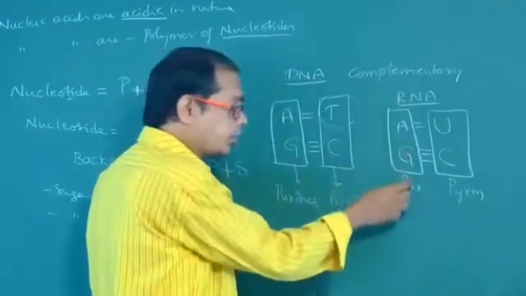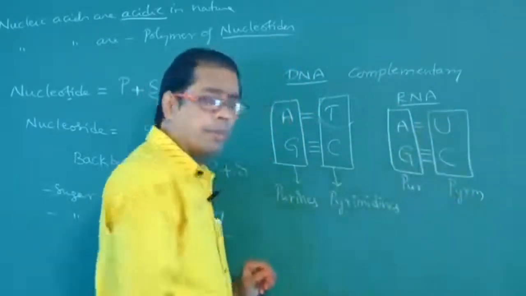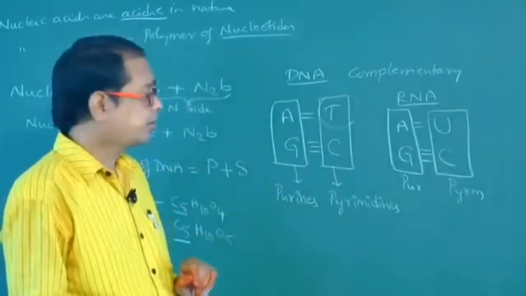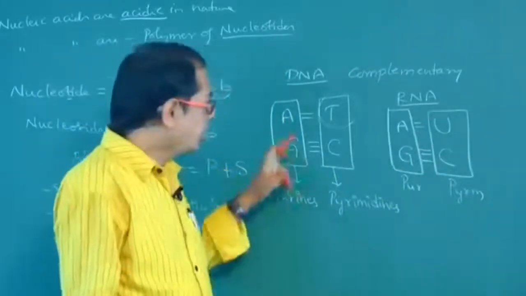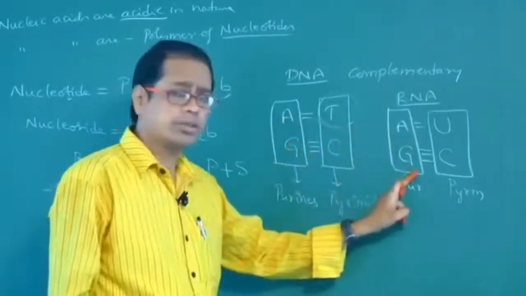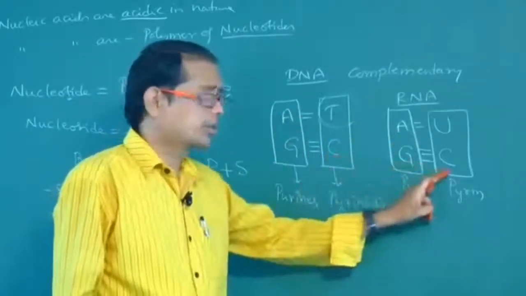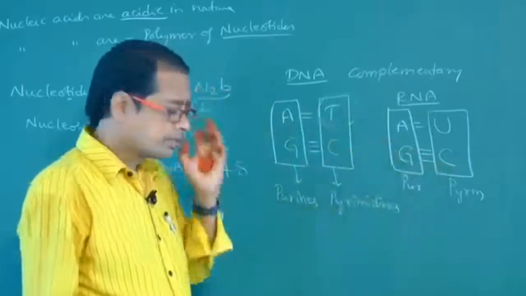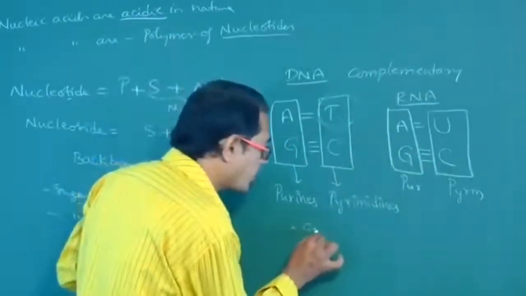These two are called purines. These two are called pyrimidines. See, adenine is common, guanine common, cytosine common. Isn't it? So those are the common nitrogen bases.